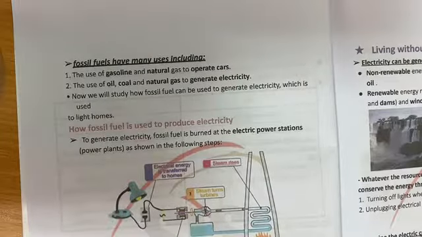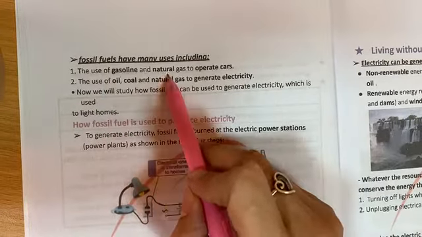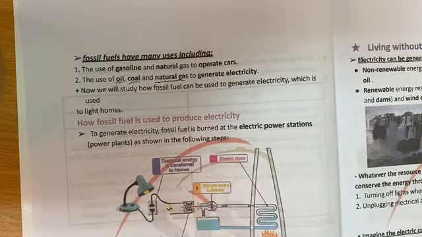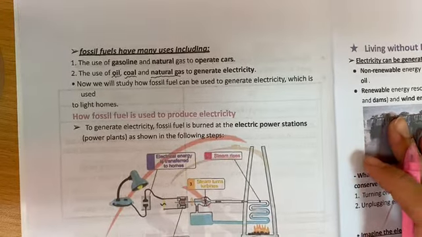Now let's talk about fossil fuel. Remind me, is fossil fuel a renewable or non-renewable energy resource? Fossil fuel like coal, oil, and natural gas. So of course they are non-renewable energy resources. Of course we use them. We use gasoline and natural gas to operate our cars, and we use all three, oil, coal, and natural gas, to generate electricity. Now we will study how fossil fuel can be used to generate electricity, which is used to light homes.